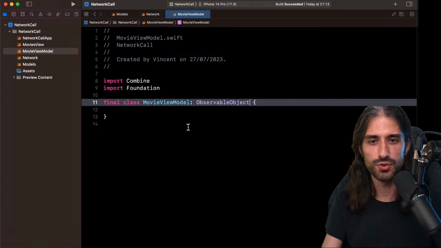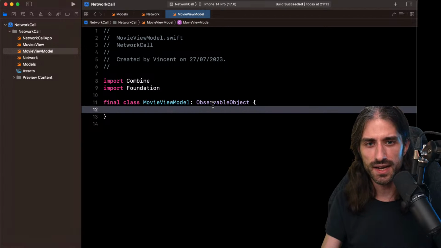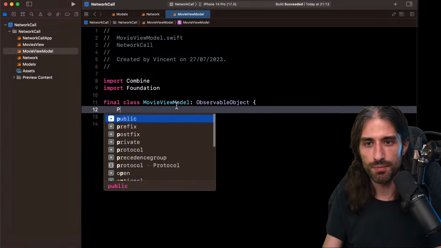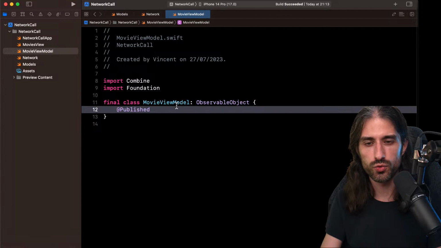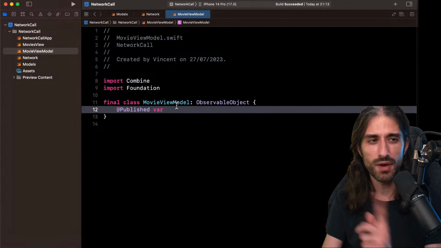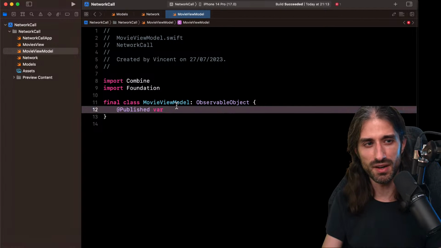So I don't have access to the new observability API. And then I will have a property that will be @Published, because when this property changes, I want to update my view, or rather I want my view to be updated. I won't update it myself. That's the job of SwiftUI. I just want to let SwiftUI know. And so I use @Published.